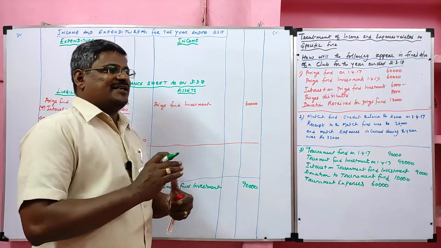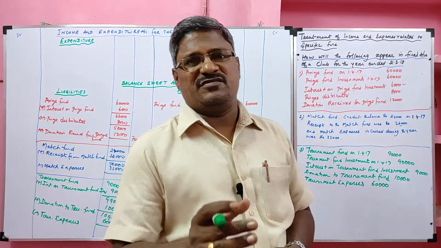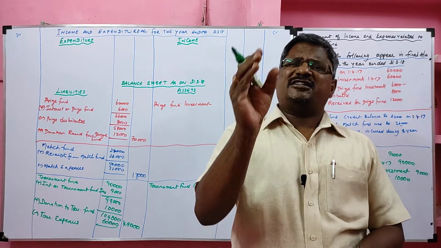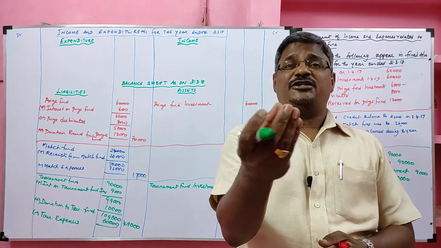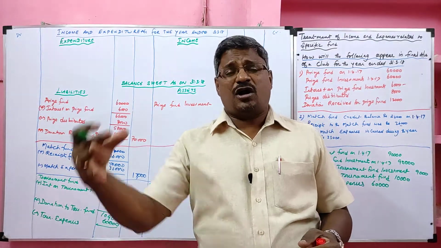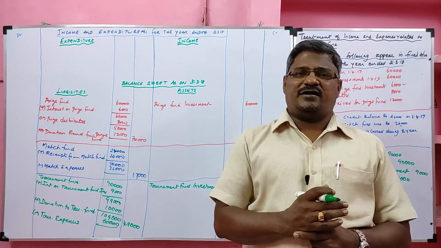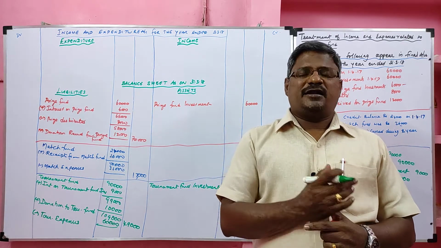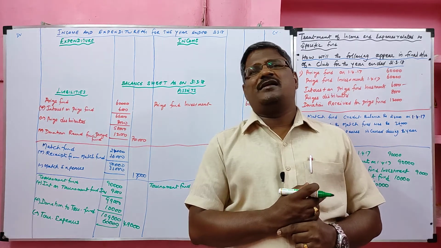Students, in this class we discussed the treatment of income and expenditure pertaining to the specific fund. Here what they are saying, if there is a specific fund, the particular expenses should be deducted from the fund. It should not be recorded as an expenditure. If there is any receipt on the particular fund, it should not be recorded as an income. It should be added with the particular fund. Students, today we completed income and expenses relating to the specific fund. In next class we will solve different problems. Till then, bye and thank you.